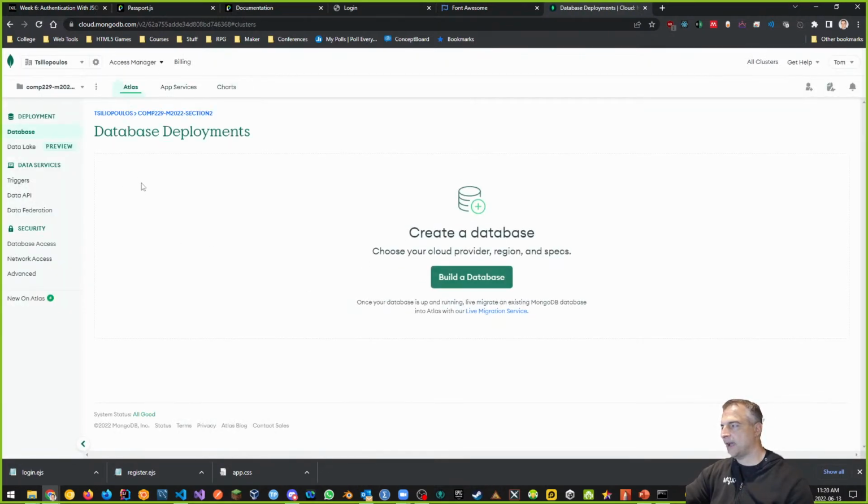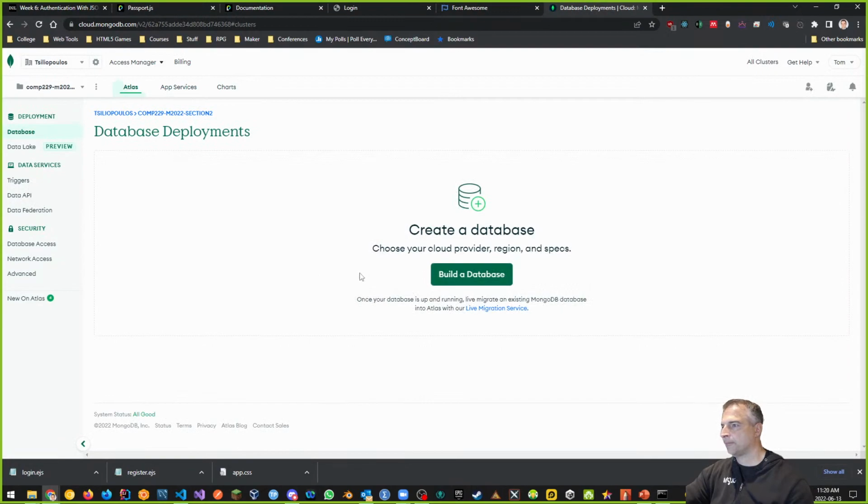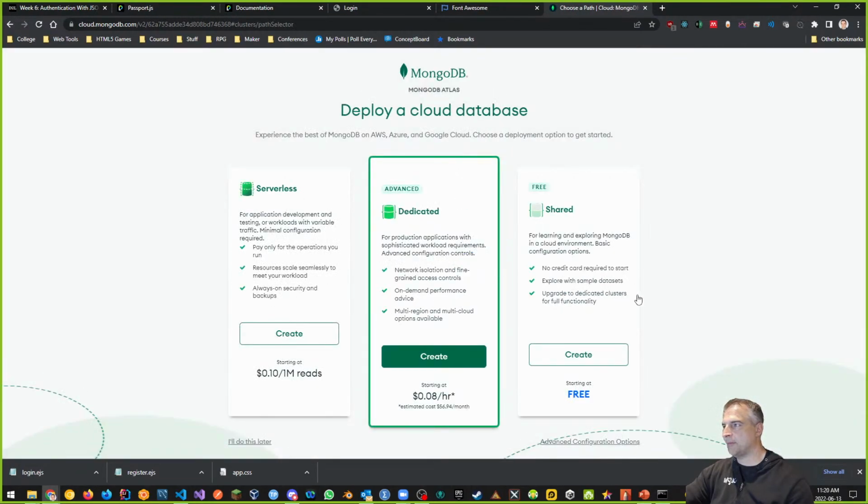If you wanted to add other members, you could do that. I'm going to here build a database for the first time. Here we have some options again. Notice it just gives us bigger values here. So serverless, 10 cents kind of a per 1 million reads is what it is. 0.08 cents per hour starting off, or free. I like free.